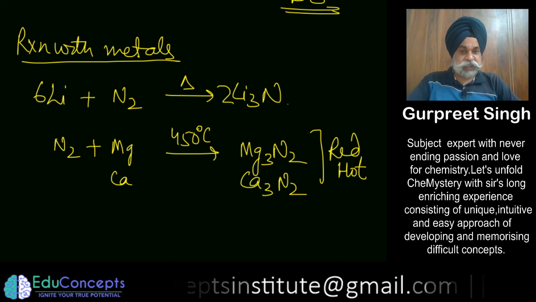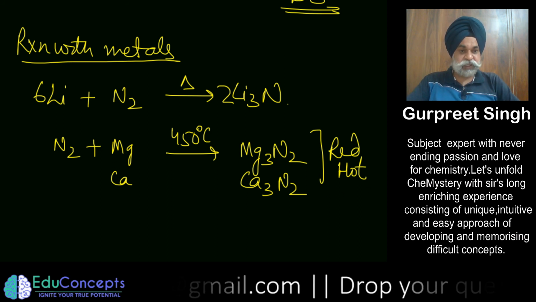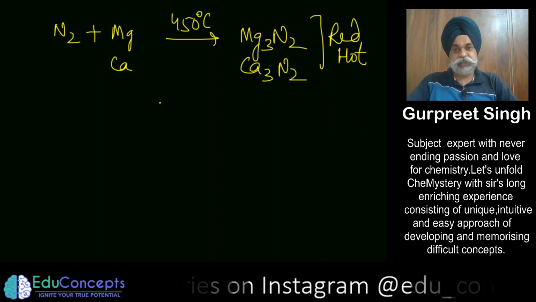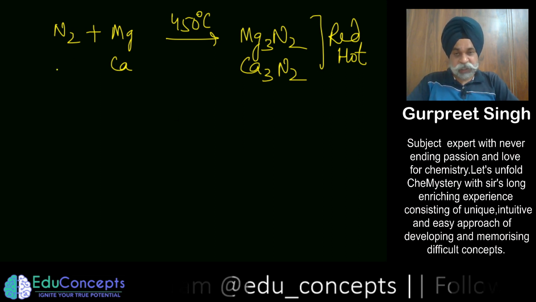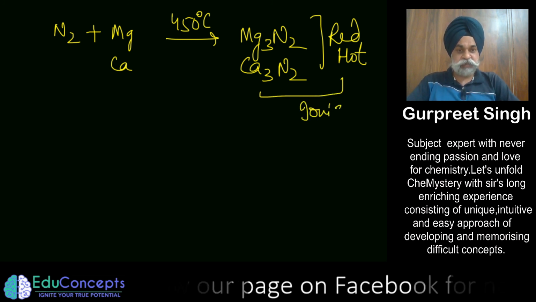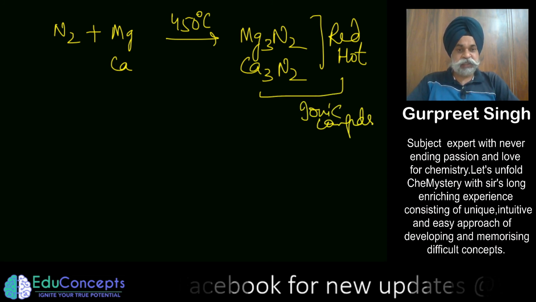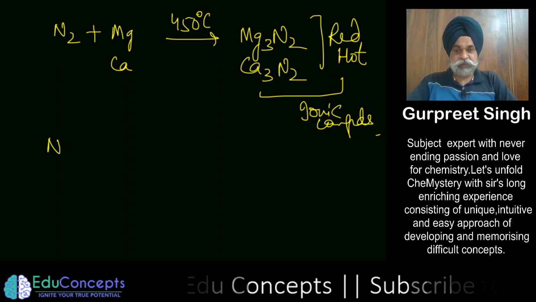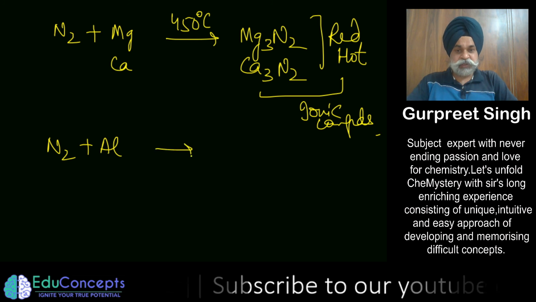So alkali and alkaline earth metals react with nitrogen, and they tend to form ionic compounds.